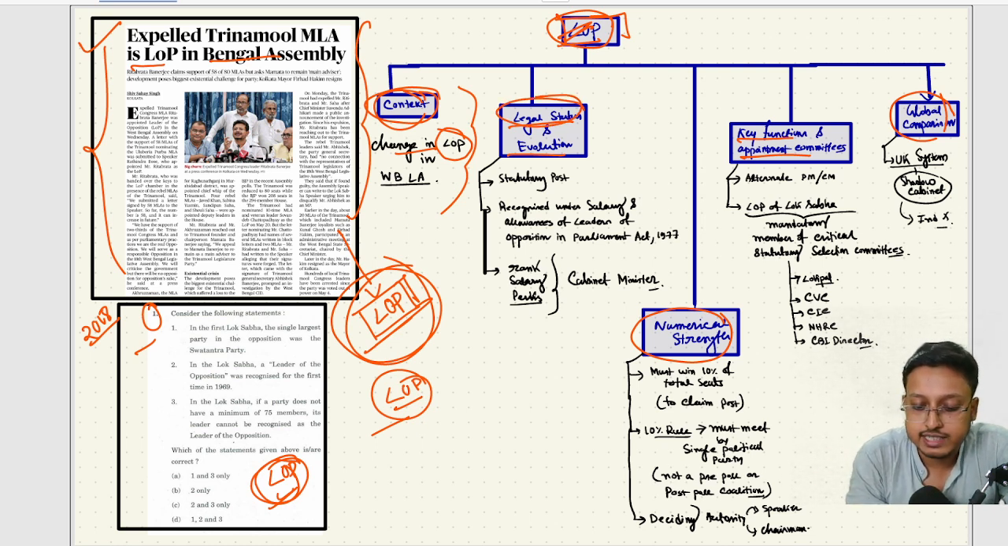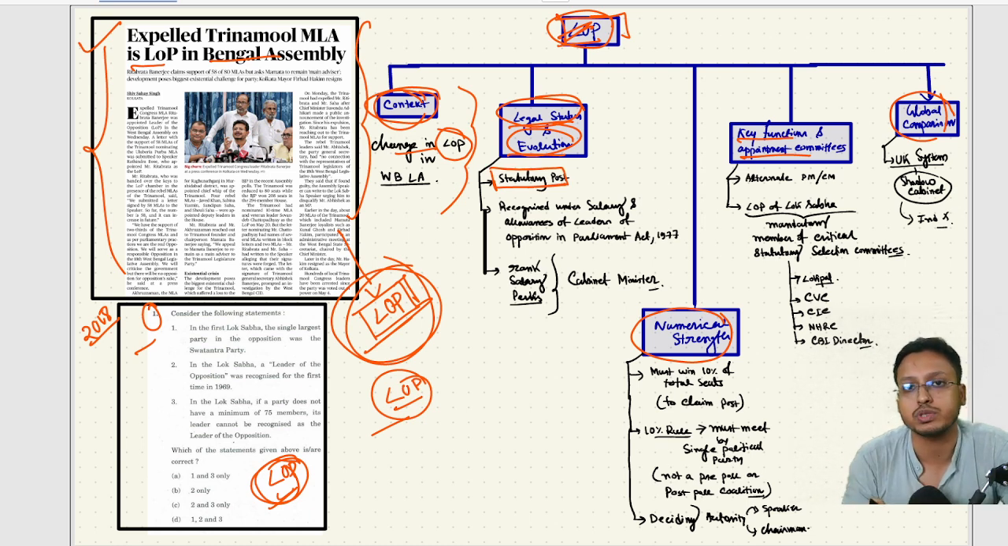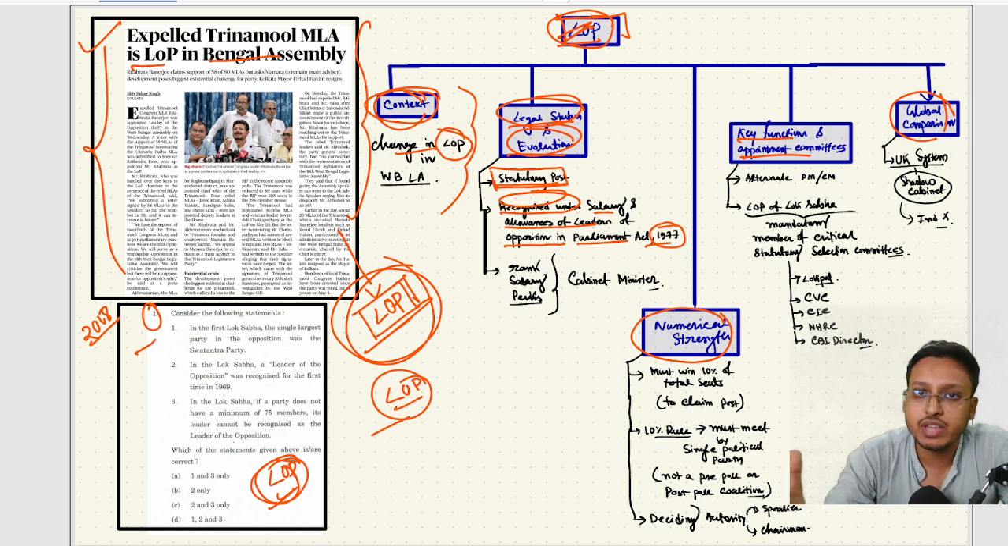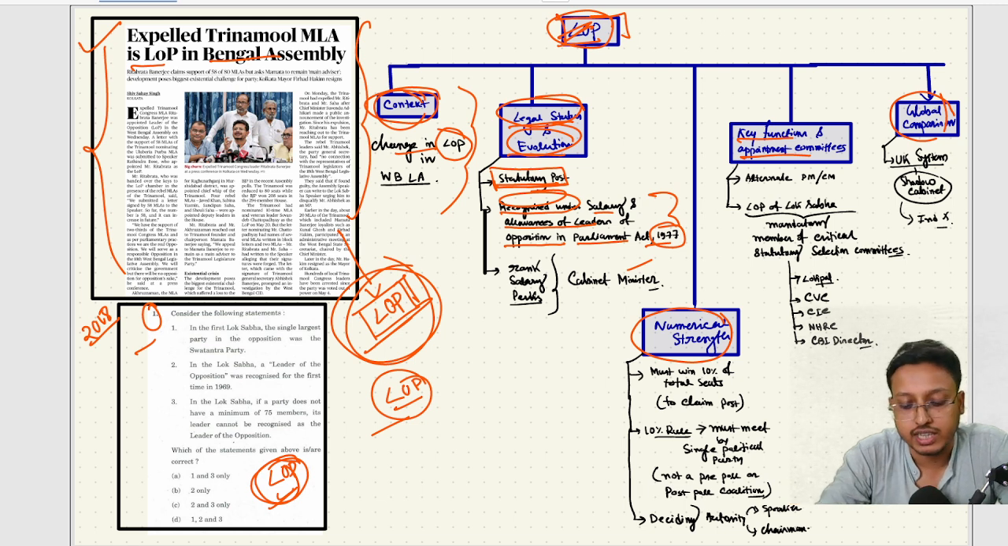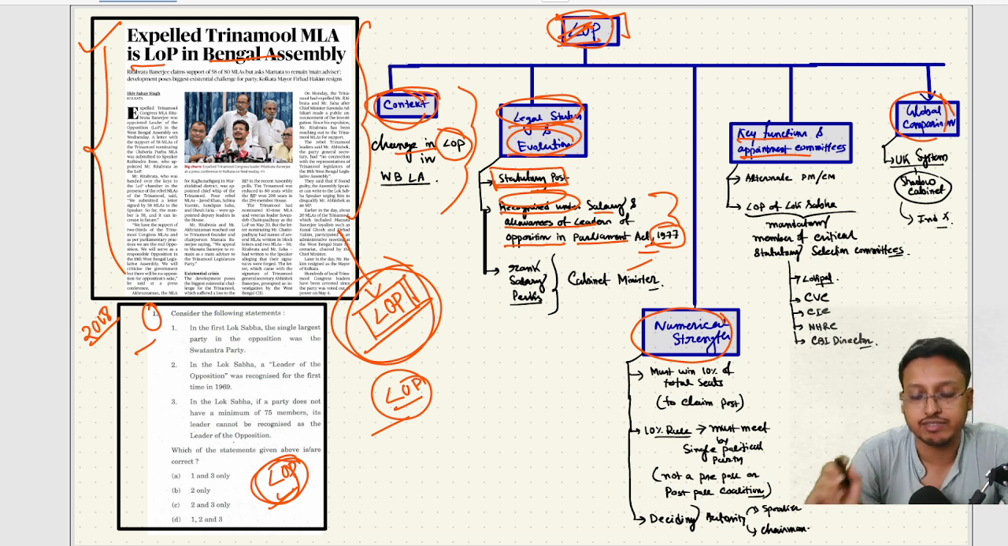Let's understand legal status and evolution. First, we need to understand that this is not a constitutional post. This is a statutory post. If this is a statutory post, then it must be created by some act. Then what is the act? This particular post is recognized under the Salary and Allowances of Leader of Opposition in Parliament Act 1977. Previously, this post was there, but it was not officially recognized. Through this act in 1977, that post was statutorily recognized.